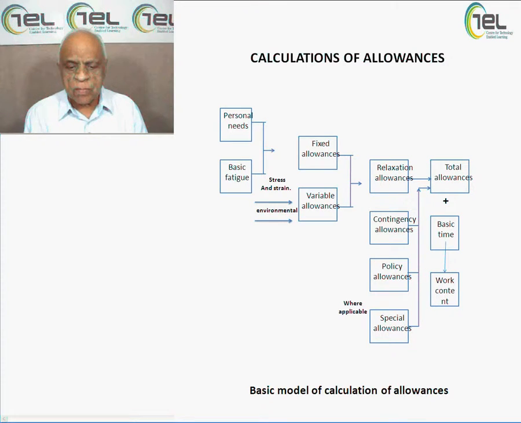Then we go to fixed allowances, and then we talk of variable allowances: stress, strain, and environmental. What we have discussed here, if you club these things together, then the output goes into relaxation allowances and total allowances. On the other side, we have contingency allowances, policy allowances, special allowances, and then again they go to total allowances. And then we have got here the total allowances.